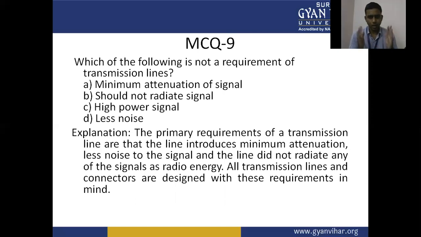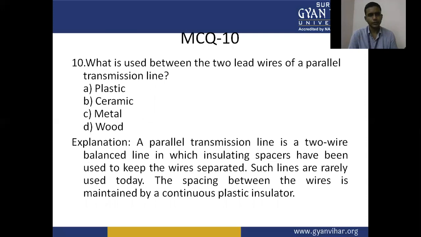Explanation: the primary requirements of a transmission line are that the line introduce the minimum attenuation, less noise to the signal, and the line not radiate any of the signal as radio energy. All transmission lines and connectors are designed with these requirements in mind. Question number 10: What is used between the two lead wires of a parallel transmission line?